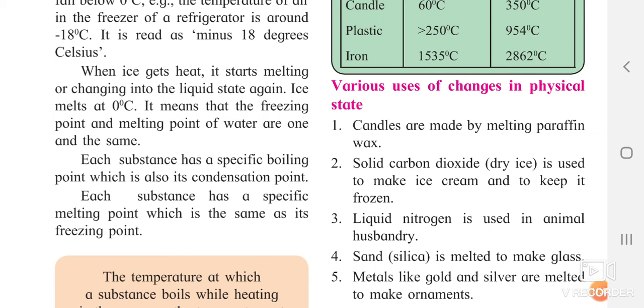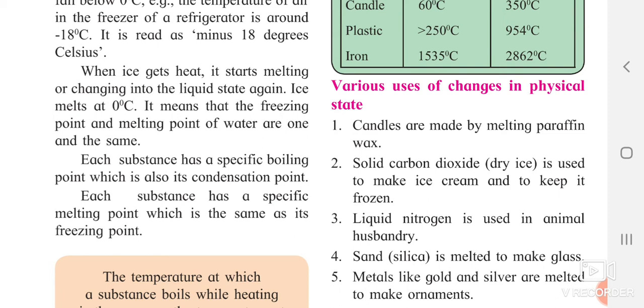Liquid nitrogen is used in animal husbandry. If you are doing anything related to animal husbandry, like taking care of domestic animals, looking after the sheep, the liquid nitrogen is useful there. Nitrogen is normally in gaseous state, but the liquid form of it is useful in animal husbandry. Sand, also called silica, when melted gives us glass. Metals like gold and silver are melted, and then we prepare ornaments out of them.